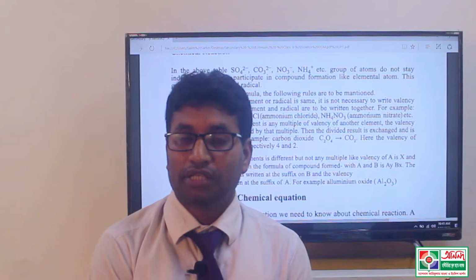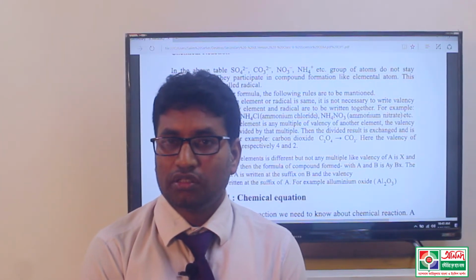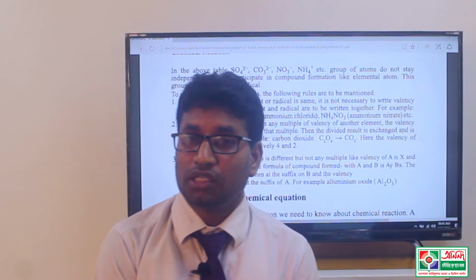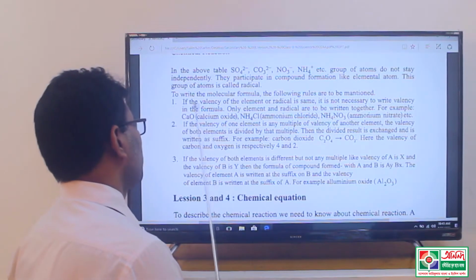And I have already said that we must always remember the valency table to form a compound in the chemistry subject. Now some rules are present.